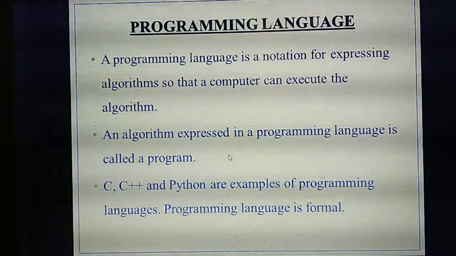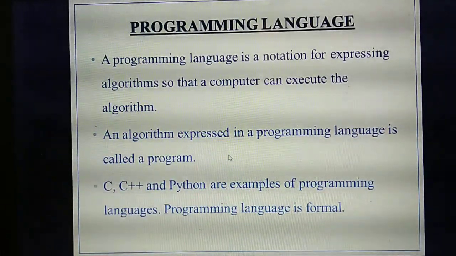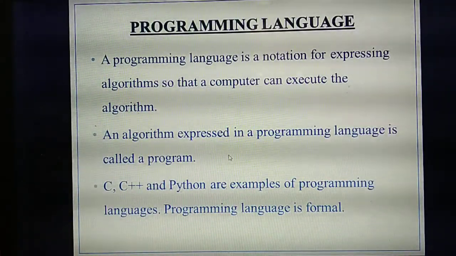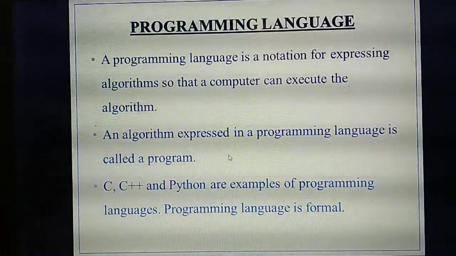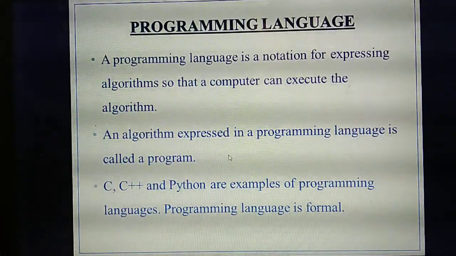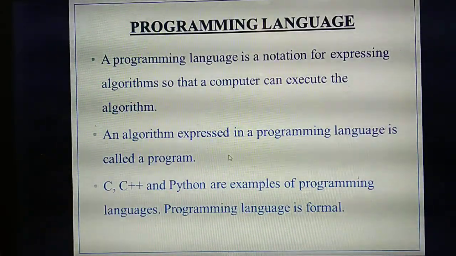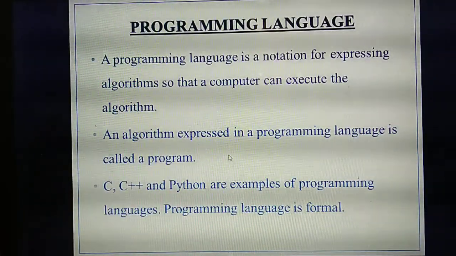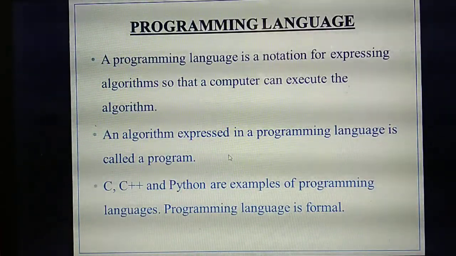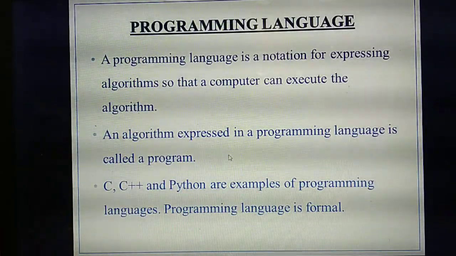So what's the use of programming language? With a programming language you can express anything and execute the same thing in a computer. An algorithm is there; the same thing you write in the programming format and you execute that algorithm in the computer. What do you mean by program?